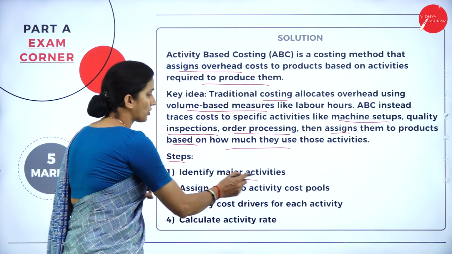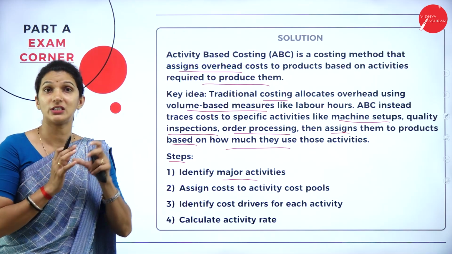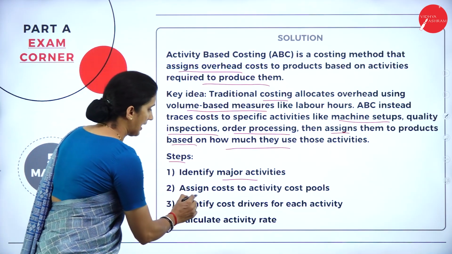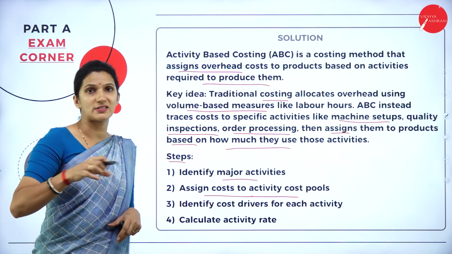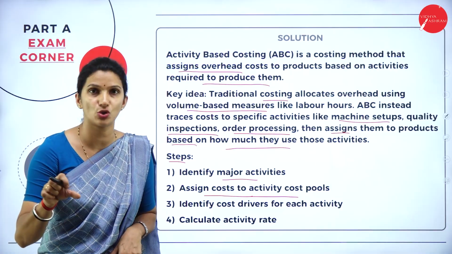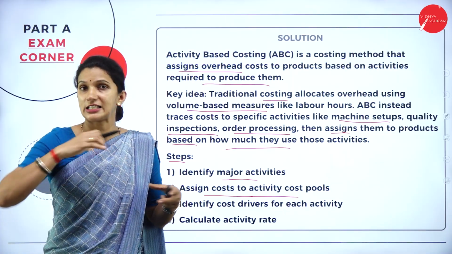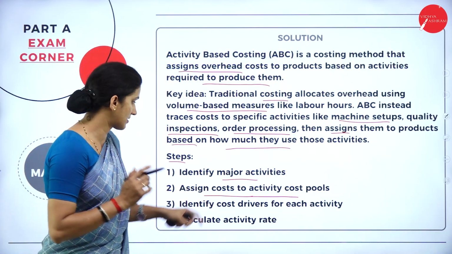First, identify the major activities, that is, in the overall production work, what are the various activities involved. And then assign the cost to activity cost pools. We need to assign what each activity is consuming as cost. For each activity, what is the time consumed, and what is the cost or the amount they are consuming. So that is the second step.